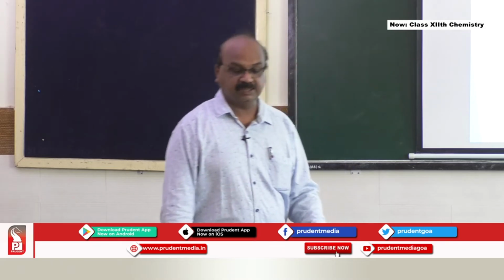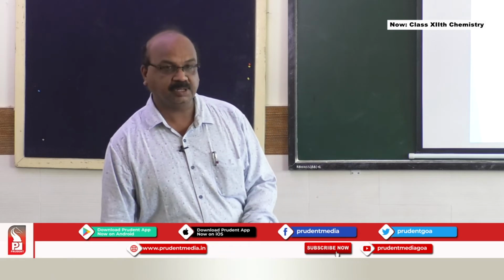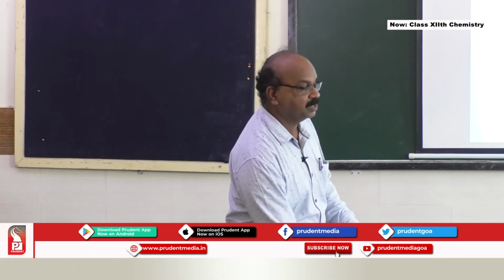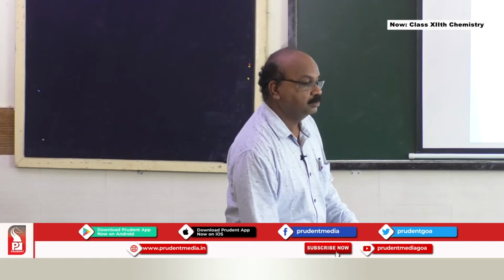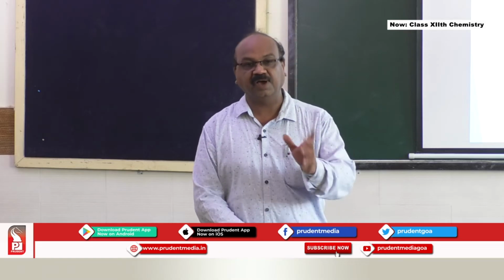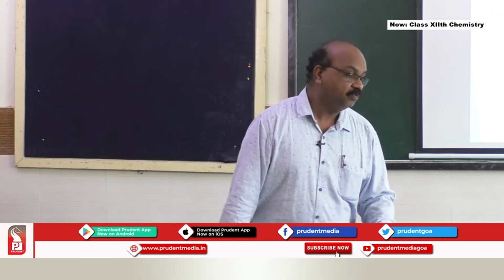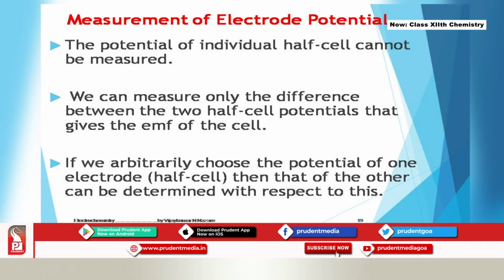Then how to measure the electrode potential, or measurement of electrode potential, is one important aspect of this electrochemistry topic. The potential of an individual half cell cannot be measured. You just cannot measure the potential of a half cell. So what are you supposed to do for that purpose? We can measure only the difference between the two half cells, or the difference between two half cell potentials, that gives the EMF of the cell or electromotive force of the cell.